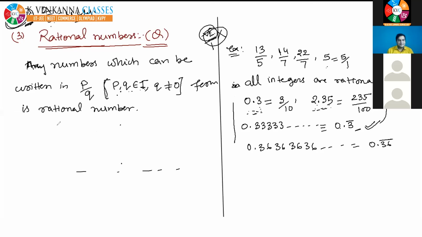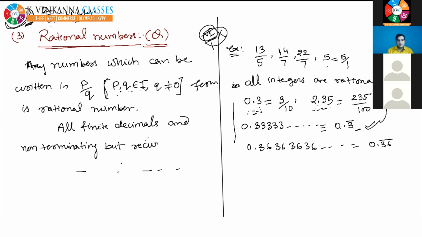Here I am writing: all finite decimals and non-terminating but recurring decimals are also rational numbers.